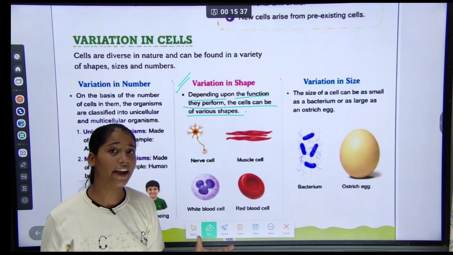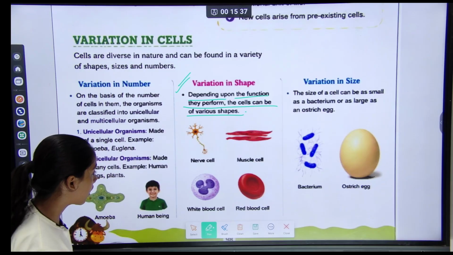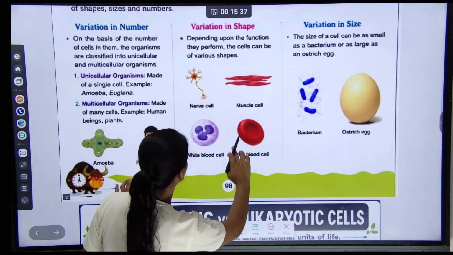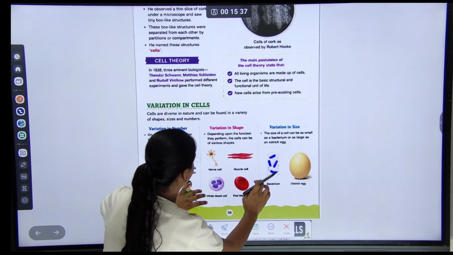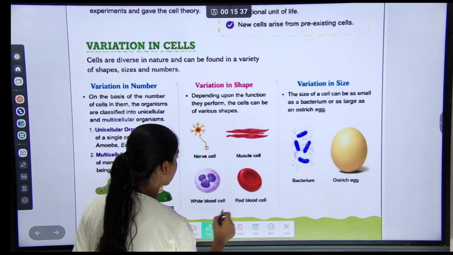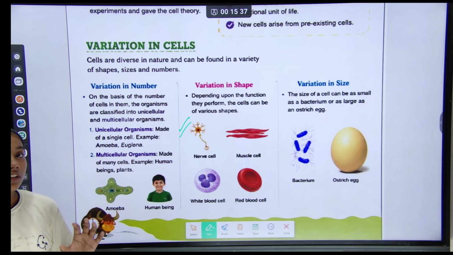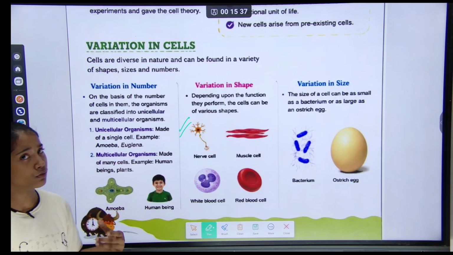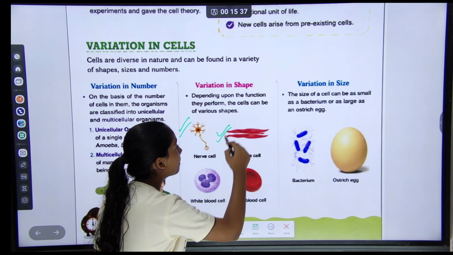So let's start. So firstly, the nerve cell. The nerve cell is the longest cell in our human body. Understood? And there are examples of it.